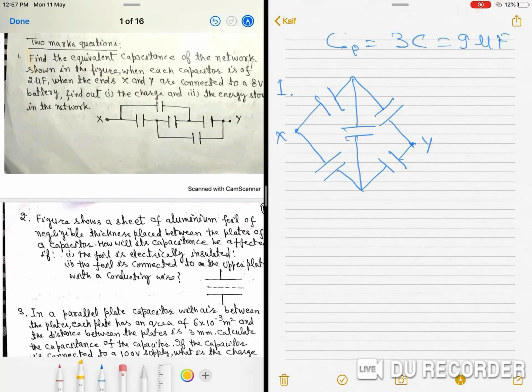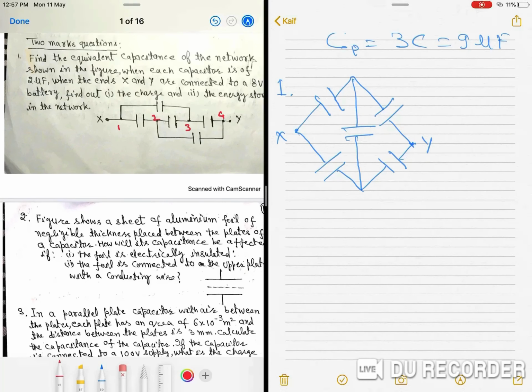Between X and Y, we can name the points 1, 2, 3, 4.